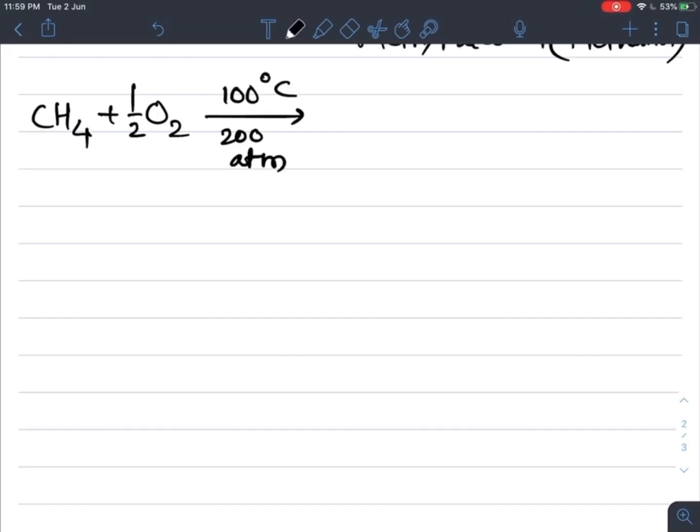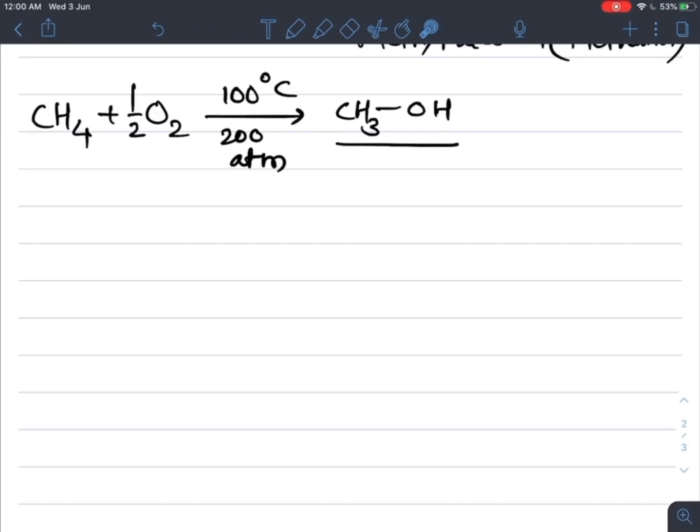Here there is a formation of CH3OH, which means directly in one step we get its corresponding alcohol, that is CH3OH, wood spirit or carbinol, also called methyl alcohol. So this is also an important method, that is by oxidation of methane gas under a high temperature and pressure we get the methyl alcohol.